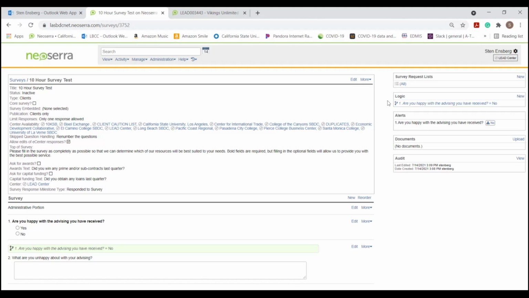How are you looking at the alerts once the surveys are made? Would that be on the same page? Yes. Once they start answering the surveys, that will populate.